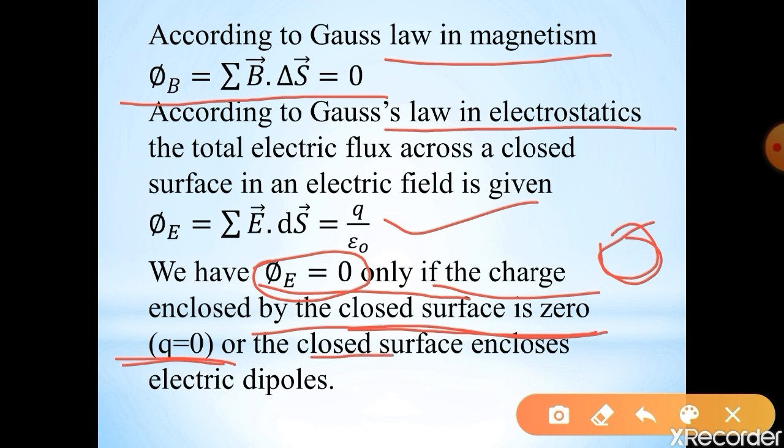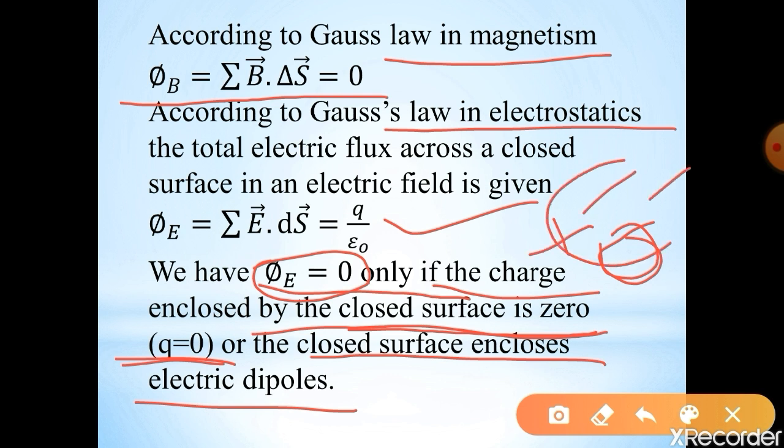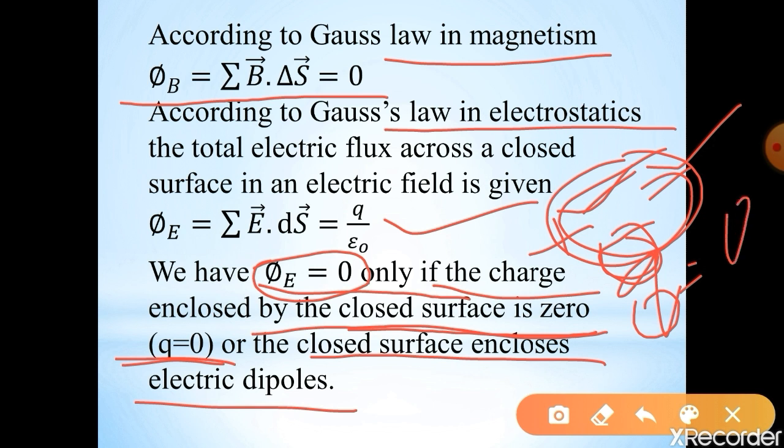Or the closed surface encloses electric dipoles. Electric dipoles means positive and negative charge separated by a small distance. If there are electric dipoles inside a closed surface, the number of positive charges is equal to the number of negative charges. So it becomes neutral. Hence the charge is equal to 0. When the charge is 0, the total electric flux is 0.